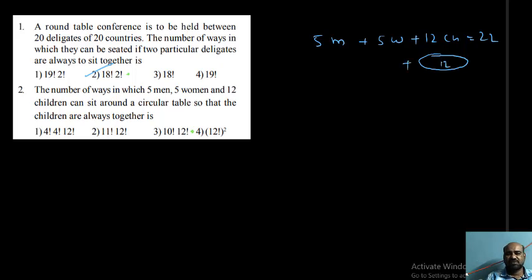Here 5 women, 5 men, so 5 plus 5, 10 plus 1, 11 units. These 11 units should be arranged around the table in (11 minus 1) factorial ways, that is 10 factorial ways. And the 12 children can change their places in 12 factorial ways. So 10 factorial into 12 factorial. This is the answer for the problem.